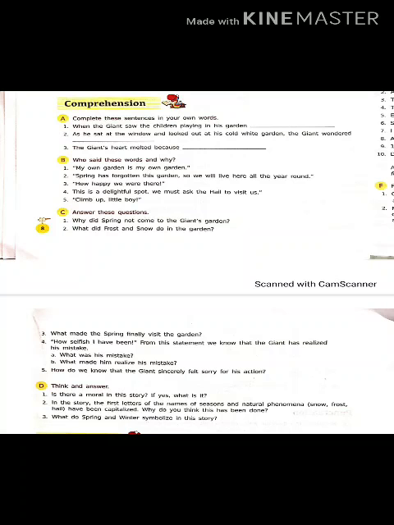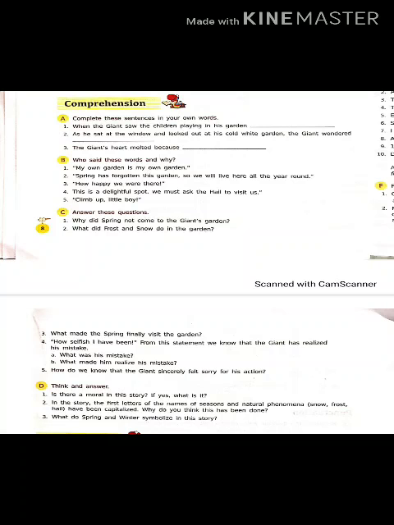In the story, second question is, in the story, the first letters of the names of seasons and natural phenomena like snow, frost, hail have been capitalized. Why? What do you think? Why do you think this has been done? Because they were speaking. So you have to write down with your own words.